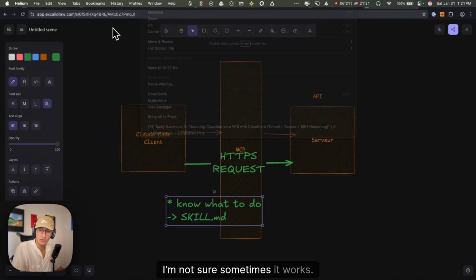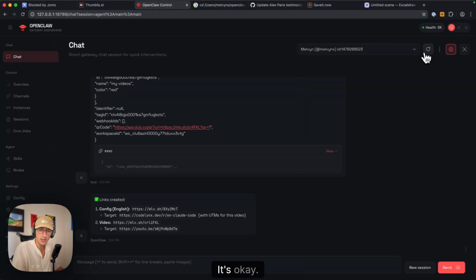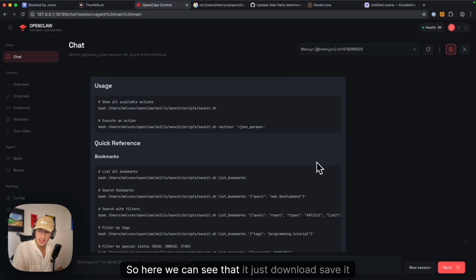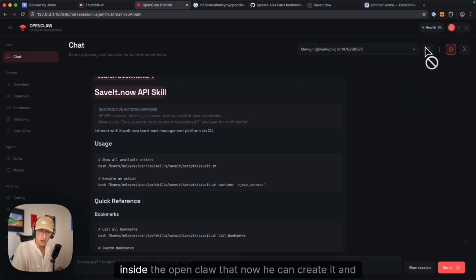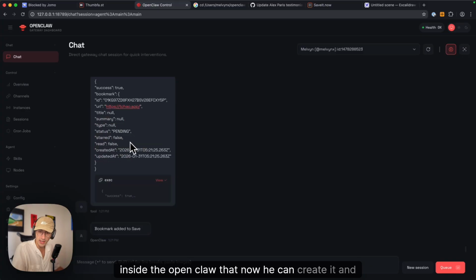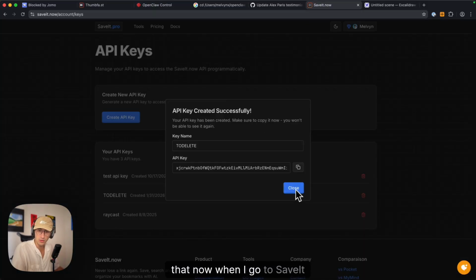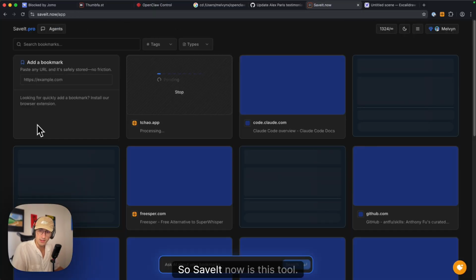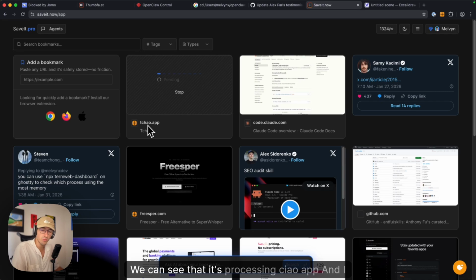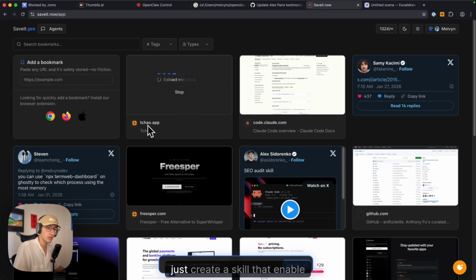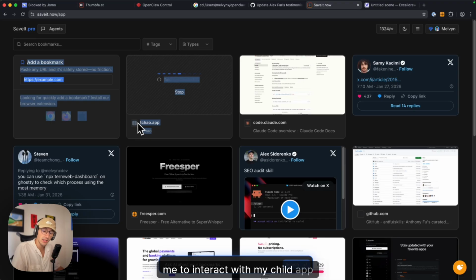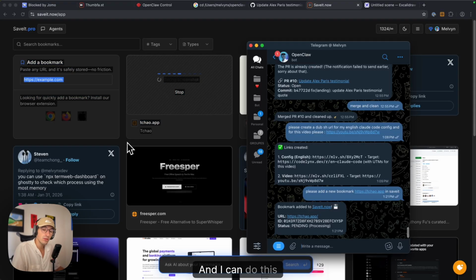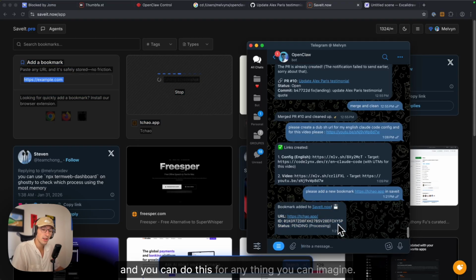I'm not sure, sometimes it works, sometimes it's a bit stupid, it's okay. Here we can see that it just downloaded the saveit.now skill inside OpenClaw, and now when I go to saveit.now, which is this tool, we can see that it's processing ciao.app. I just created a skill that enables me to interact with my ciao.app through the API. And you can do this for anything you can imagine.